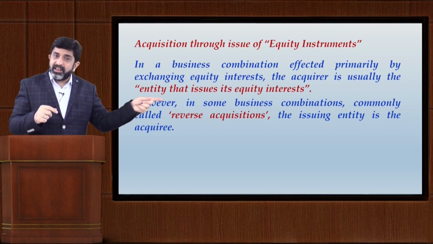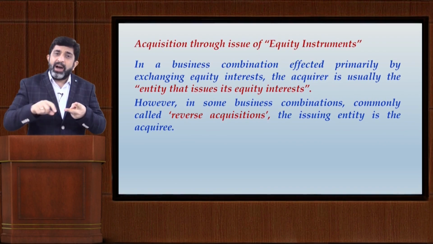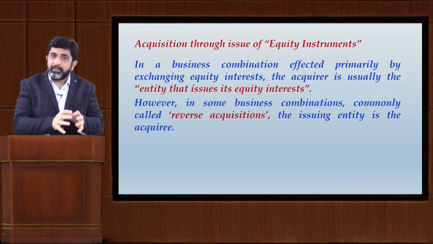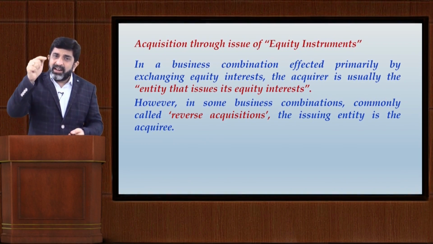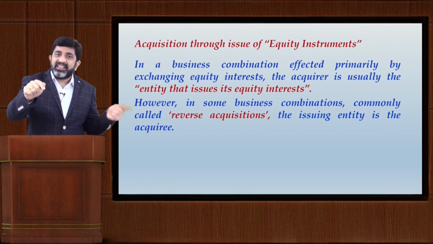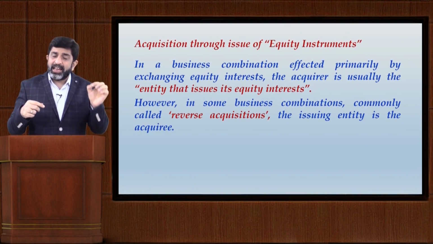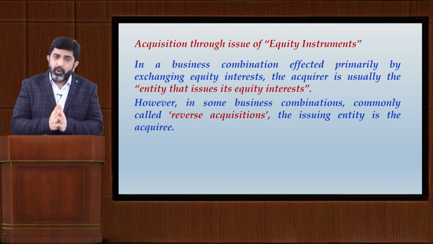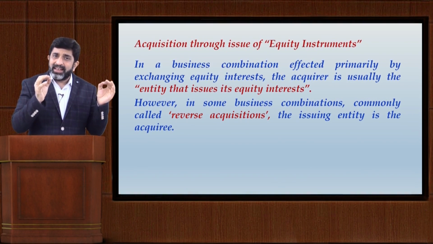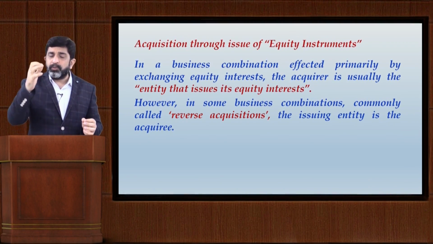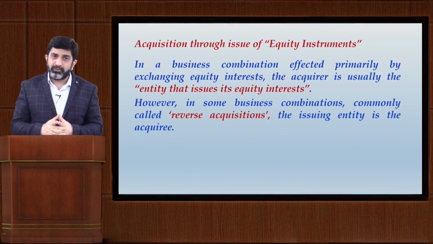So in all earlier scenarios, the legal acquirer and the acquirer from the accounting viewpoint were the same. This time in my example, Y Limited is the accounting acquirer as per Ind AS 103, but X Limited continues to be the legal acquirer. So friends, I want you all to understand this whole matter with a proper given example and a note following the same. I will be presenting the same on the screen. Please take note of that.